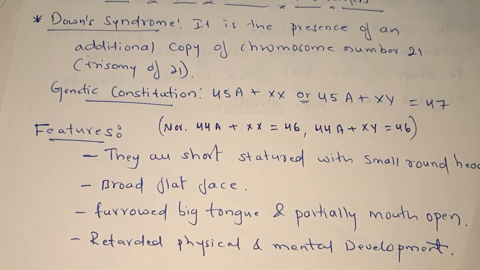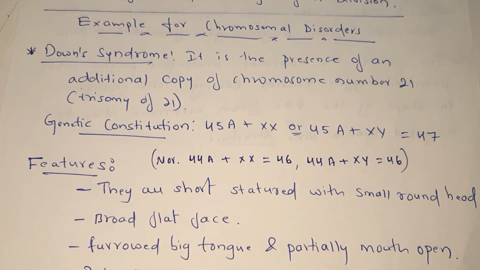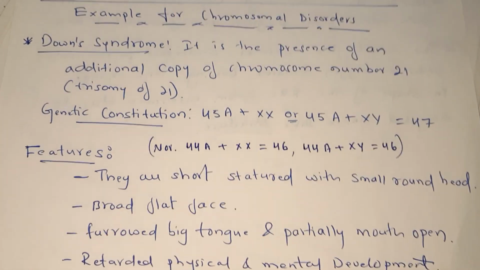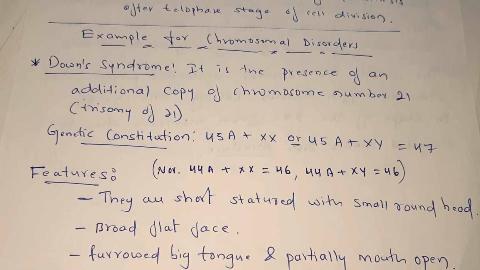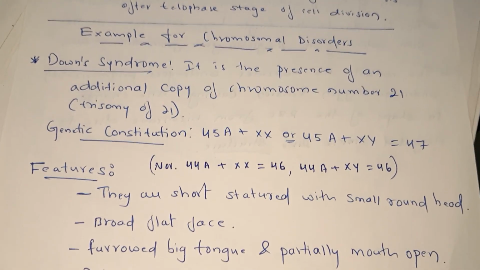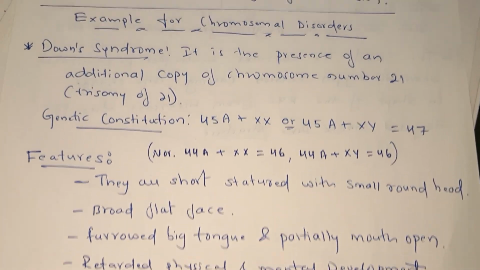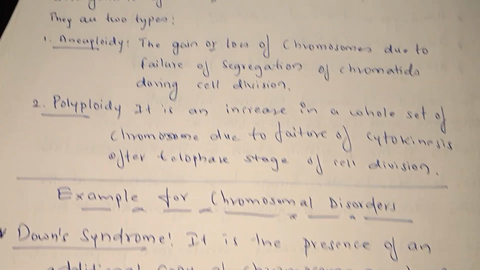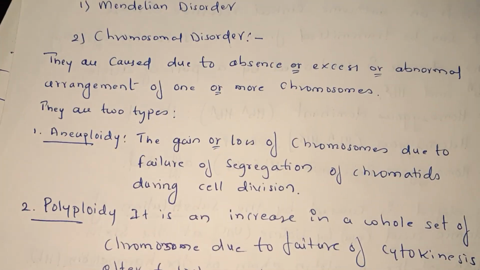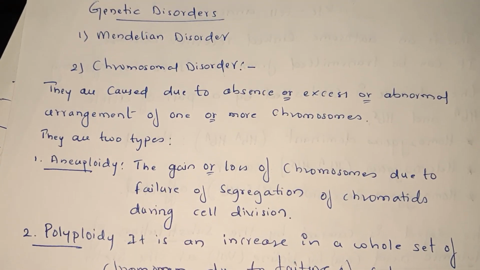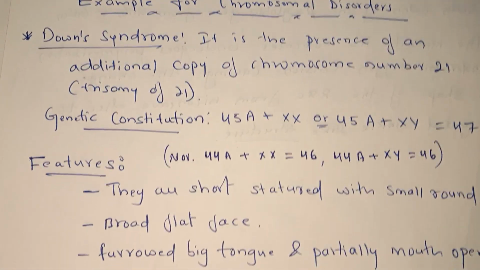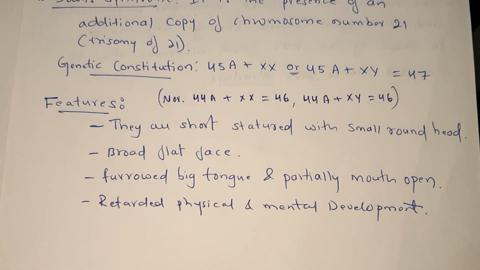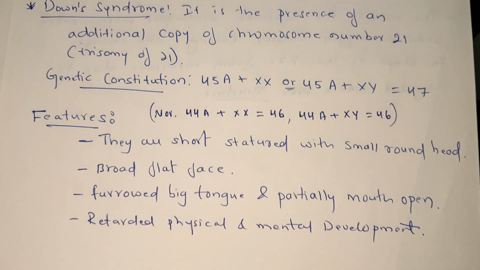So my next class is the last class of genetics. In the last class there are still two chromosomal disorders. After finishing that, the entire chapter will be completed. So that will continue in my next class. Today you have to write this entire page, and if you have any doubt you can ask me. Thank you.